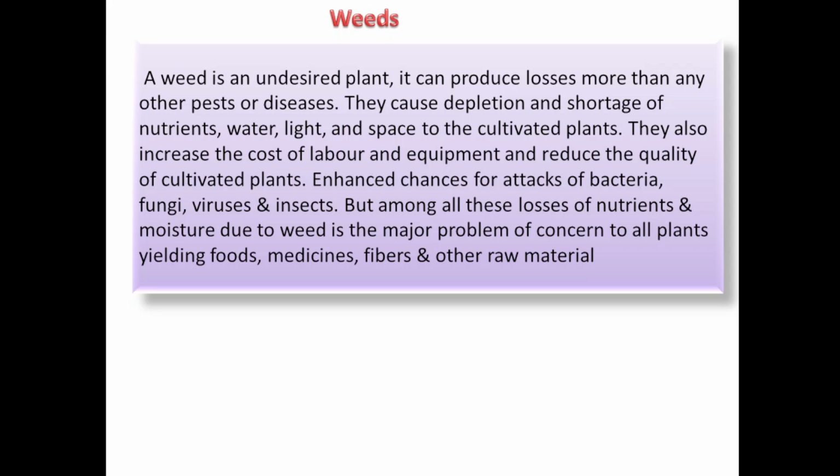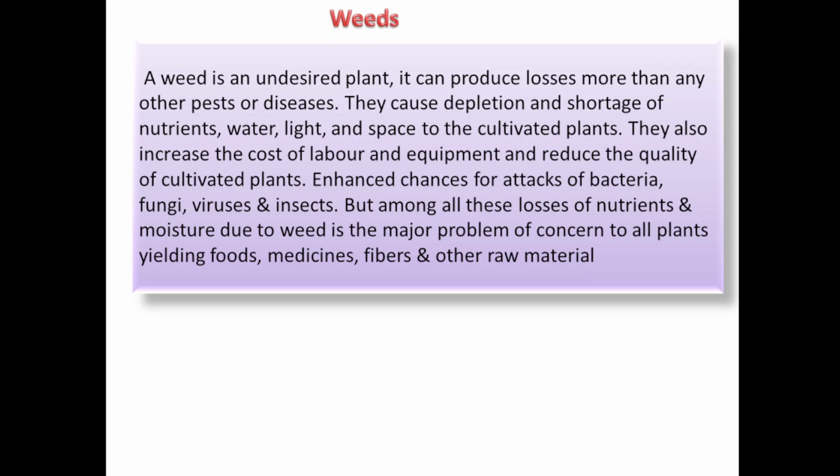Whatever nutrients are essential for the growth of the medicinal plant are used by these weeds. Water is absorbed by these weeds, so less water is available for the plant. Light and space are also taken by the weed, and there will be no space for the medicinal plant to grow.